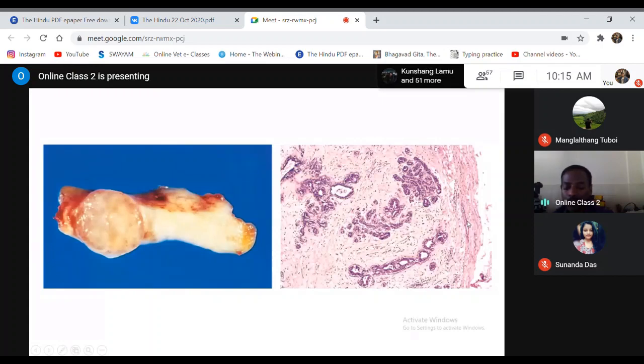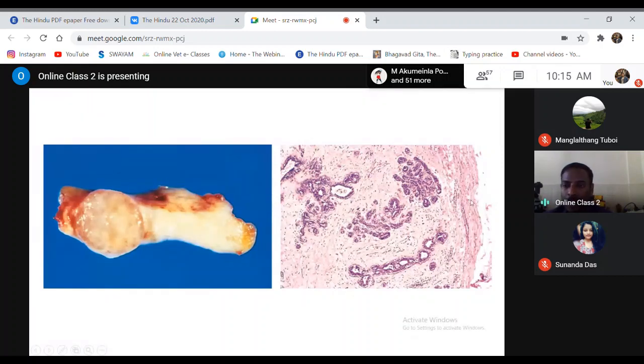So generally, a point of differentiation is that benign tumors usually grow by expansion. Expansion means the tumor slowly expands, and it does not invade into the normal tissue. So it grows by expansion. Because of that type of growth, normally you can find a fibrous encapsulation.